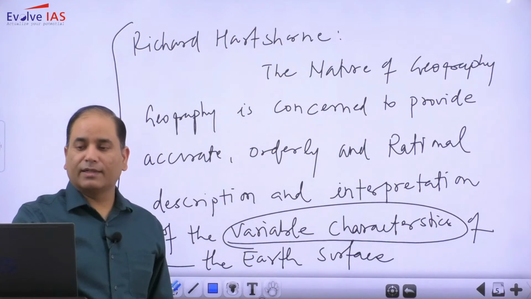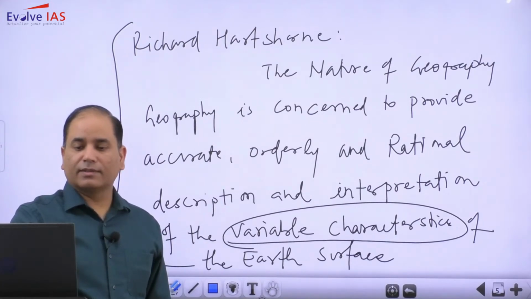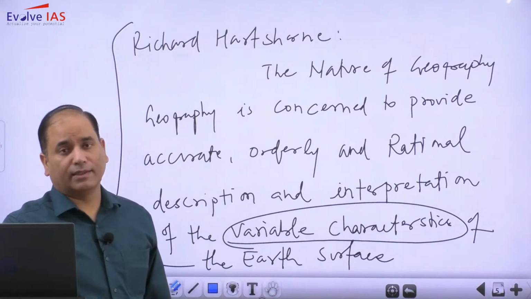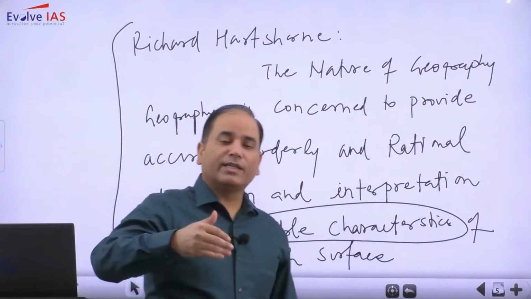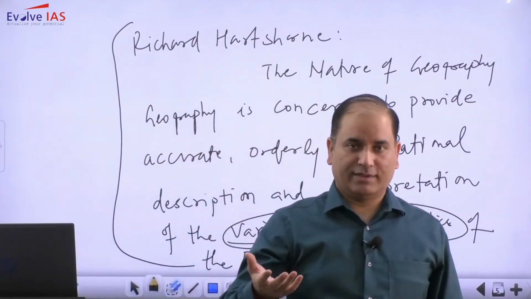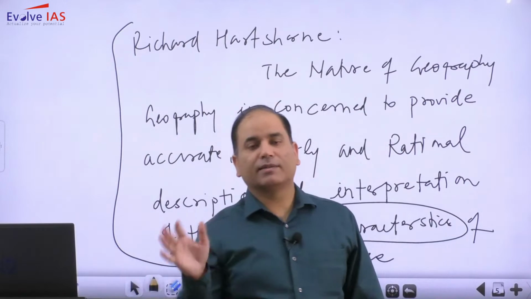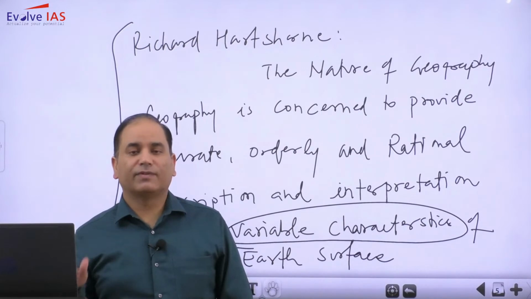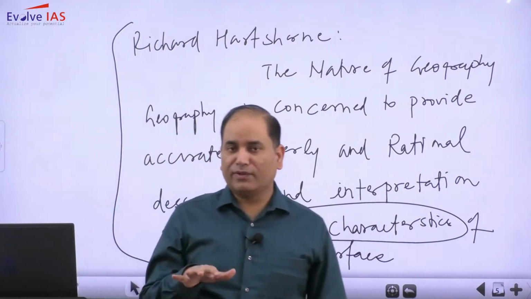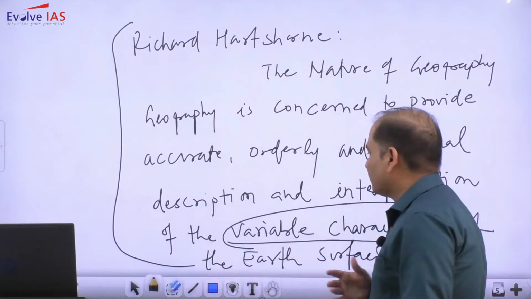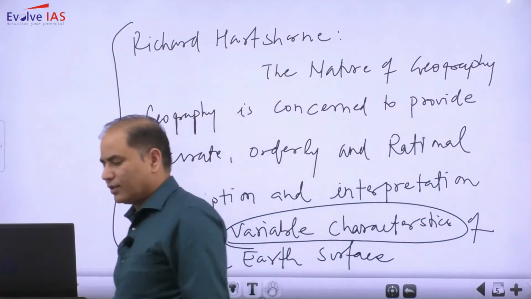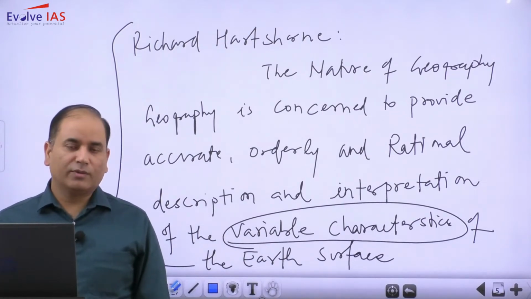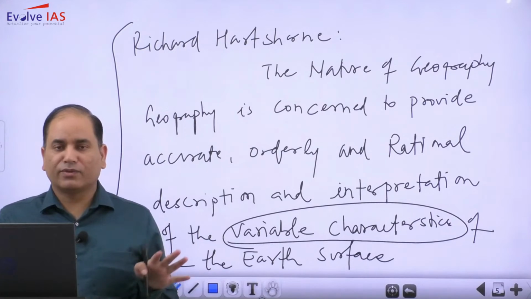But he is saying that geography is indeed the study of the Earth's surface, but in terms of variable characteristics. It means he is propagating the idea of areal differentiation: in different parts of the world there will be differences, and according to Hartshorne that difference is areal differentiation. And this difference is very unique.